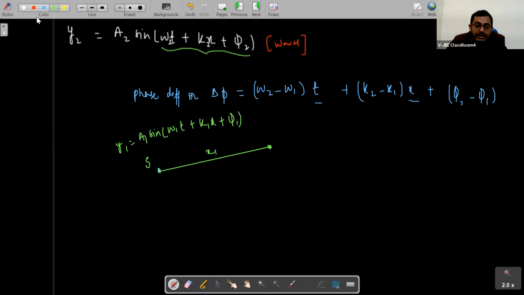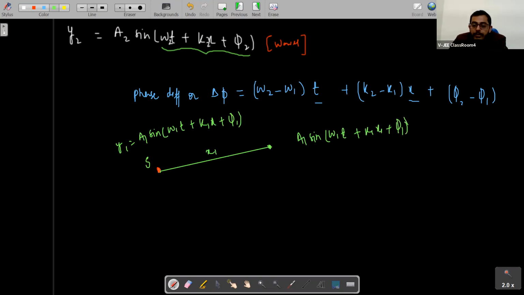That this is some source S, and this source S is emitting a wave whose equation is like this. And this wave is giving every point a disturbance. So I am considering a point here which is at some distance x1 from the source. What will this point get? So putting the value x1, at any time t, what will this position get? So we say that this position will get a1 sine(omega1 t plus k1 x1 plus phi1).